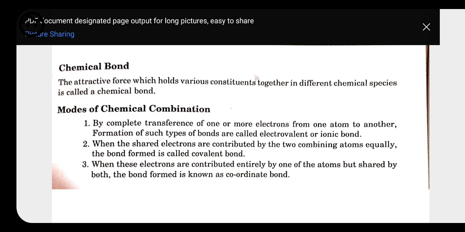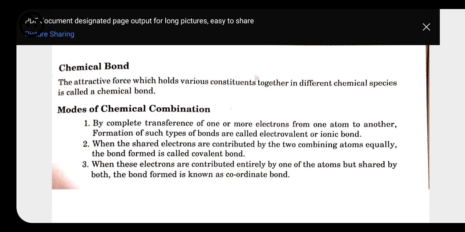So this is shared by both, but the benefit of this sharing is only to the hydrogen. This type of bond is called a coordinate bond. In a covalent bond, both atoms are benefited, but in a coordinate bond, sharing is done between both, but only one benefits.